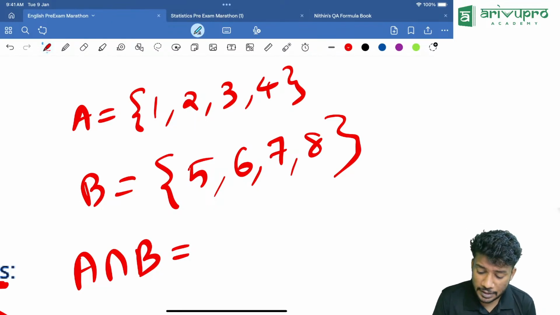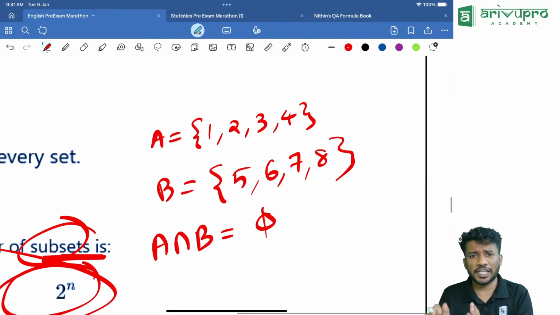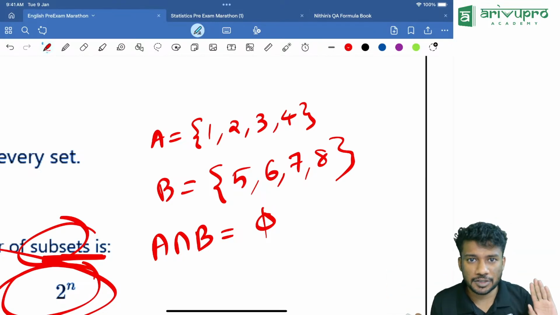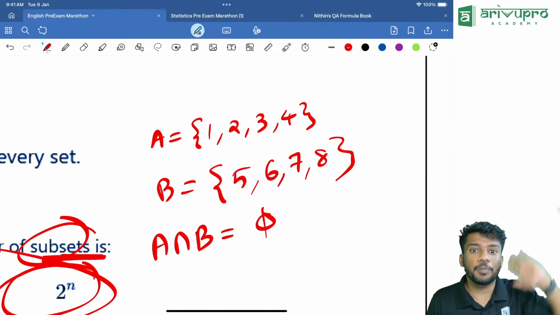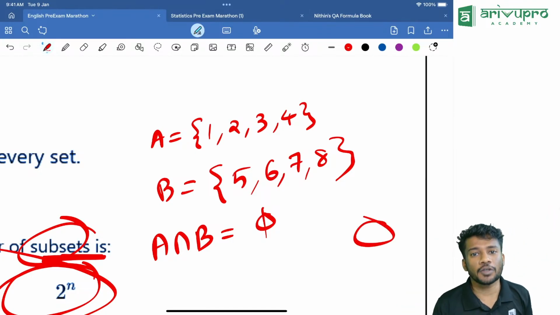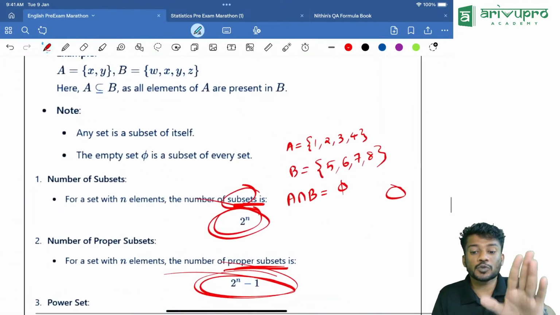No, it is a null set. If A intersection B is a null set, it is called a mutually exclusive event. In the case of probability, P of A intersection B will be how much? 0. Got it? That is the meaning of mutually exclusive.